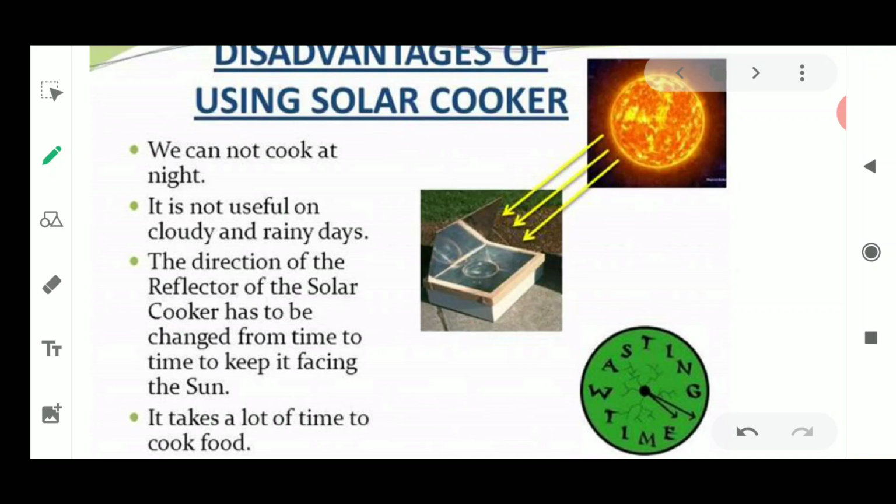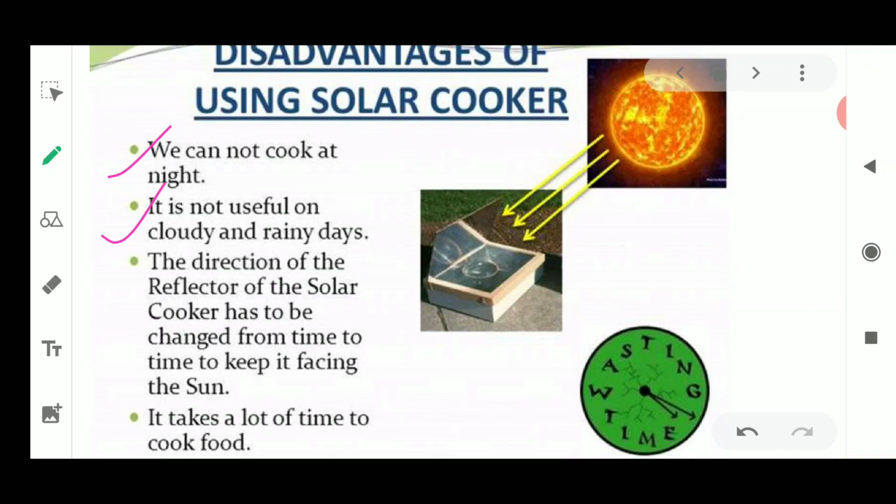So the disadvantages of using solar cooker are as follows. First one, it is not going to be used at the night time. Okay, why? Because there is no sun, so no solar radiations. Next, it could not be used in cloudy and rainy days. There is an issue because, again, the same condition: if a proper amount of heat and sun's radiation is not going inside the solar cooker, it is not going to cook food.